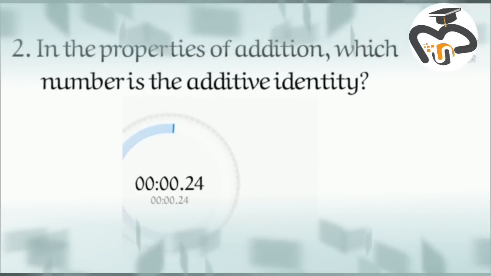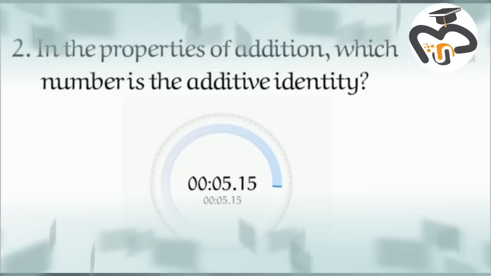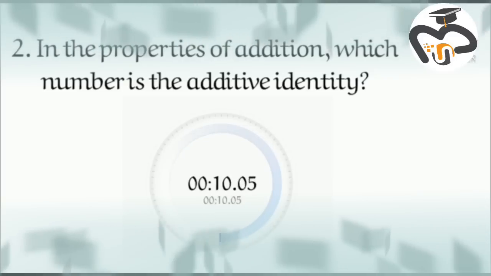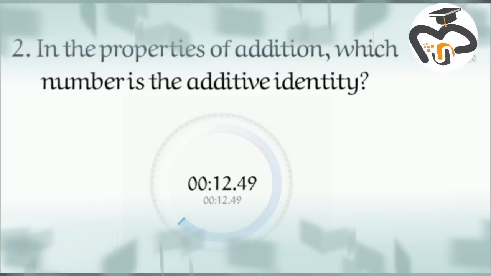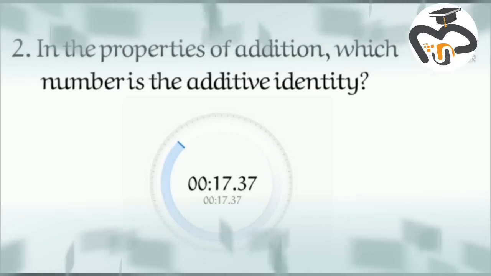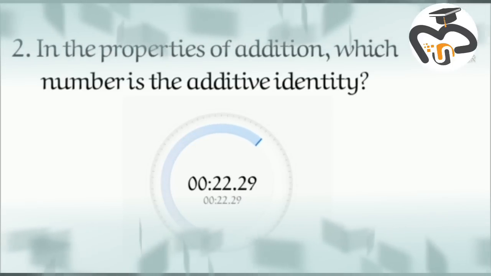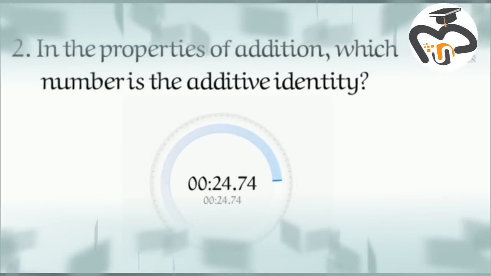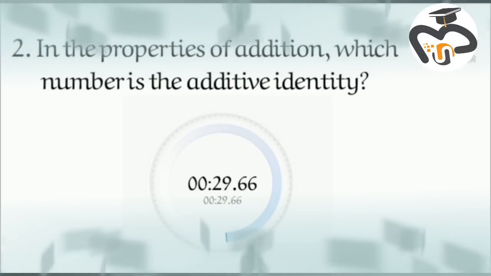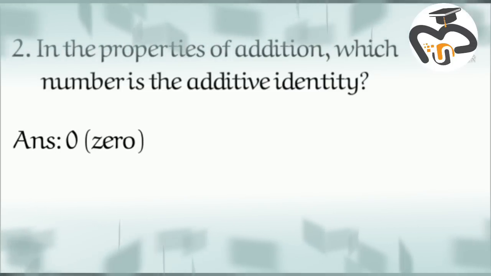Two. In the properties of addition, which number is the additive identity? Answer: 0.